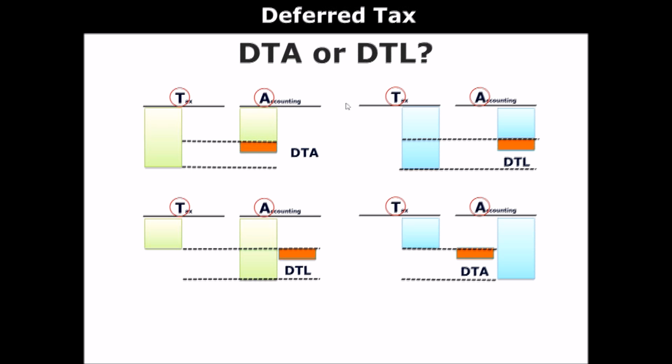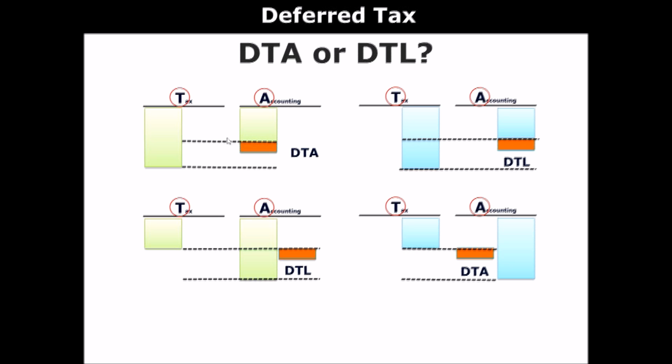And when you think about whether you should record deferred tax assets or liabilities, you always have to look at this accounting box, because deferred tax assets or liabilities are the balances recorded in accounting, right? Not on the tax return, but in accounting. So look at this box, right? And what you have to think now is, how can I reduce this gap? Which should I record in order to reduce this gap? Gap is right here, right? So what do you think you have to record?